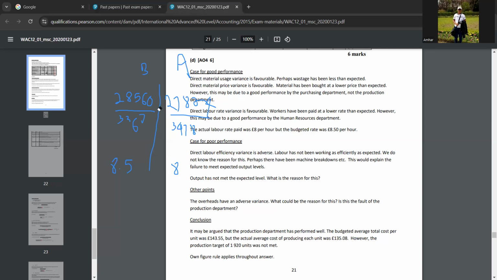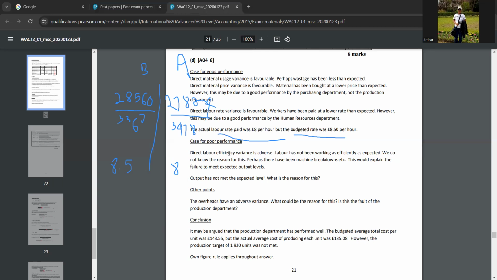So that is what they're saying in this last point. What they're saying is the actual labor rate paid was 8 per hour, but the budgeted rate was 8.5. So this Jaffna Dose Limited has budgeted that they have to pay the laborers 8.5, but then actually they have paid only 8. So therefore it is good, right? Yeah, it is good.